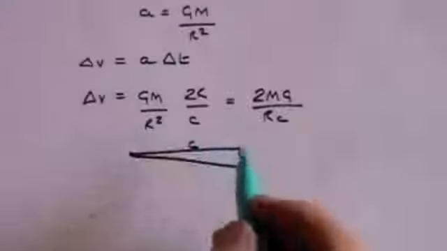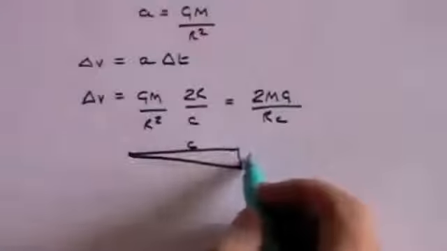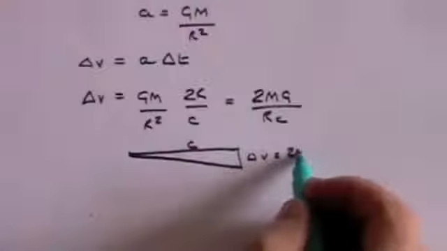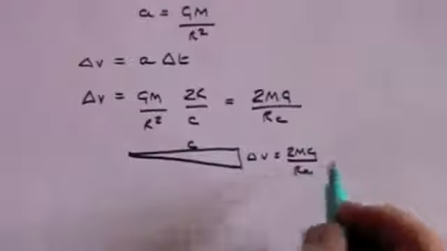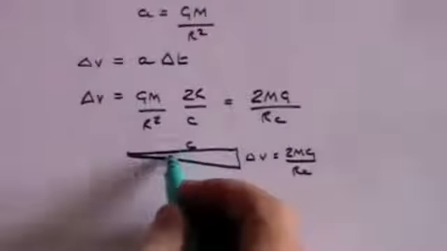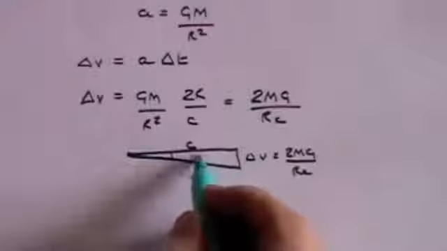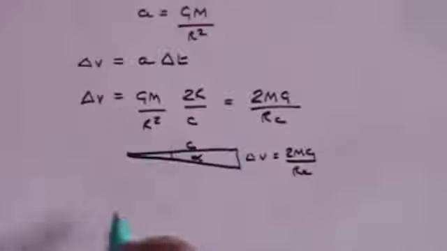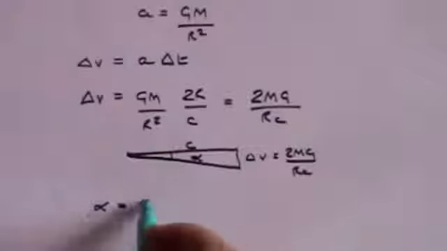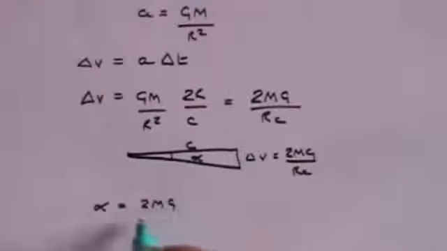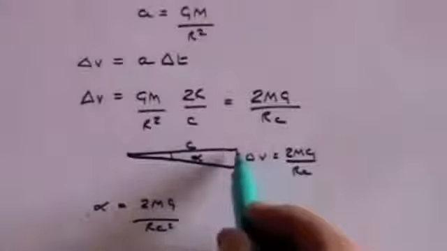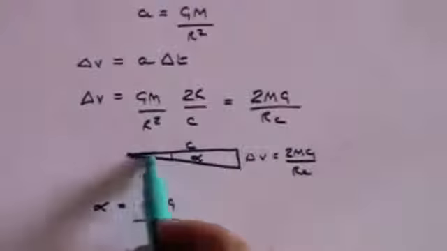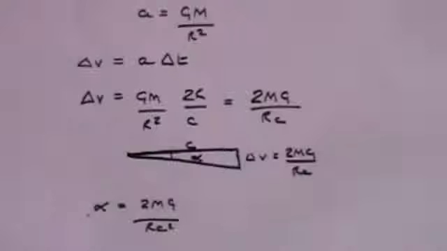This is the speed c vector, this is delta v, and delta v is 2MG over rc. And if this is a small angle, alpha, then you can say that alpha is equal to 2MG over rc squared. In other words, it is this distance divided by this distance.